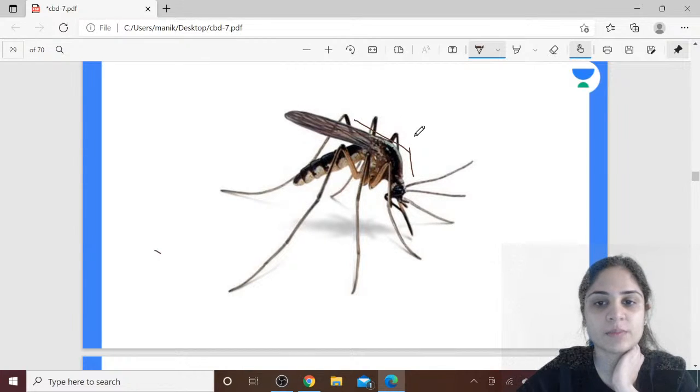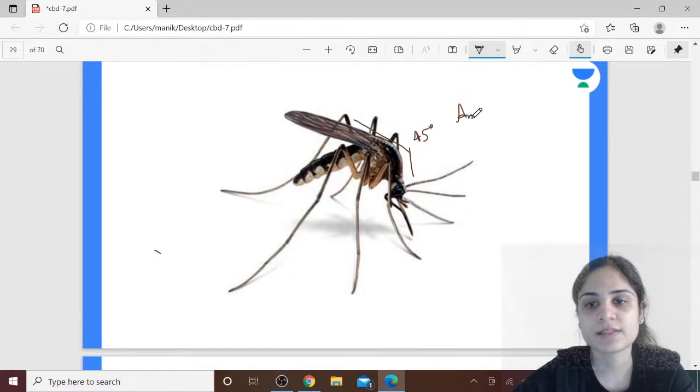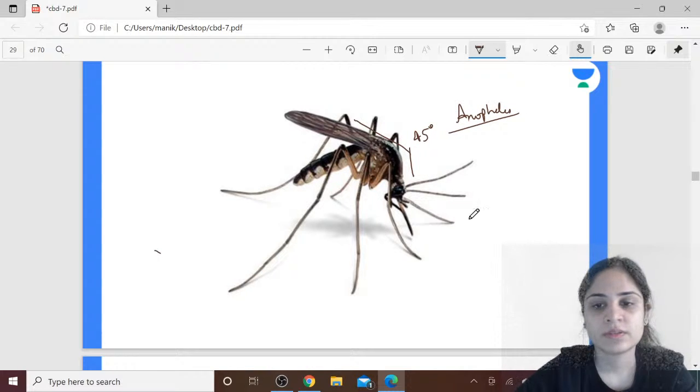Okay, so between the head and the body, the angle that you can see is approximately 45 degrees. So this is your Anopheles mosquito. And what are the diseases carried by Anopheles mosquito? It is nothing but malaria and filaria.